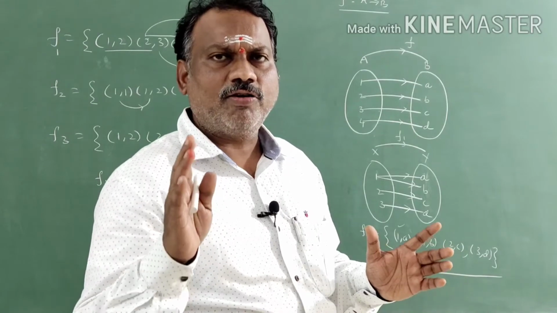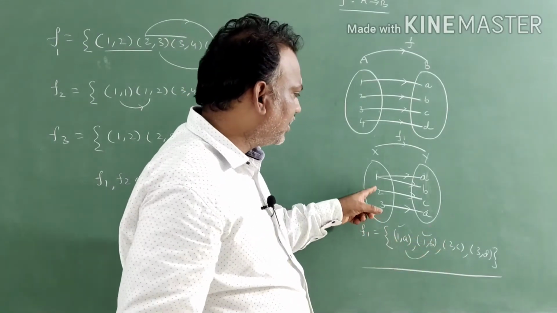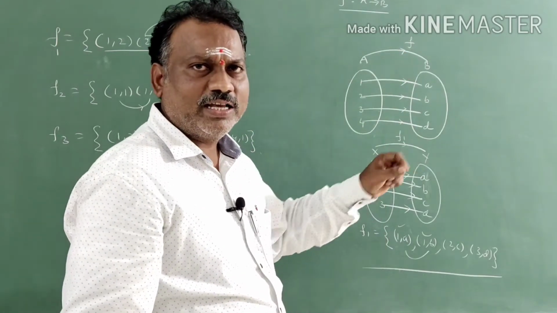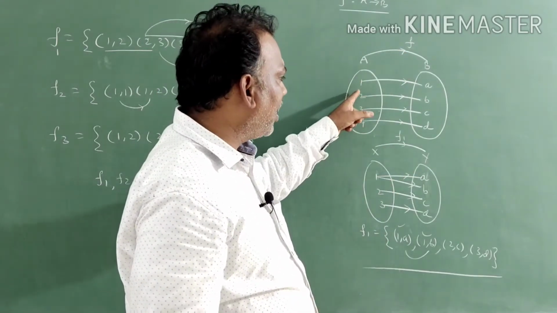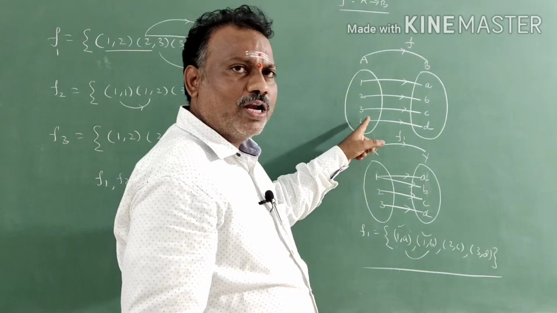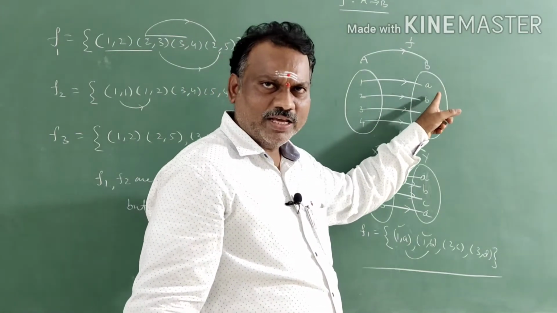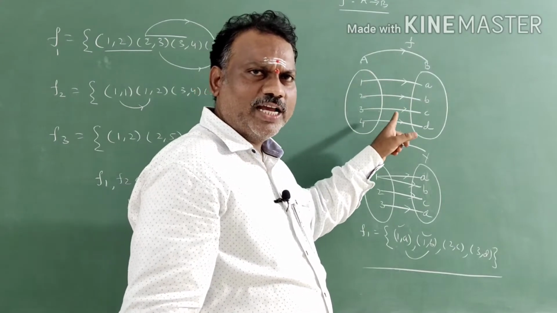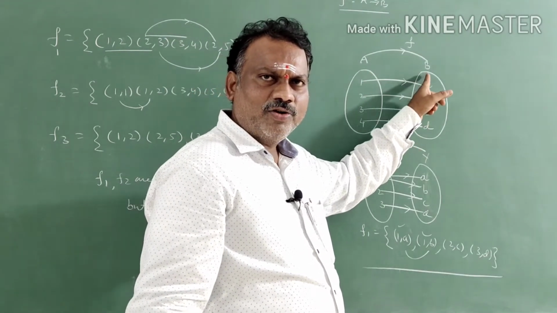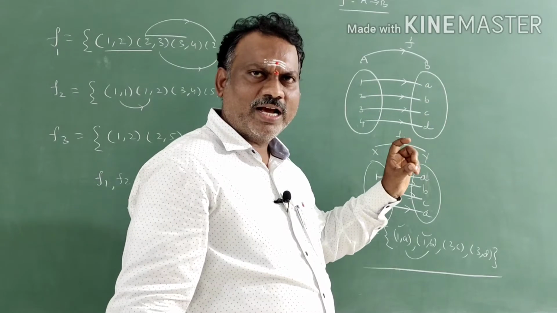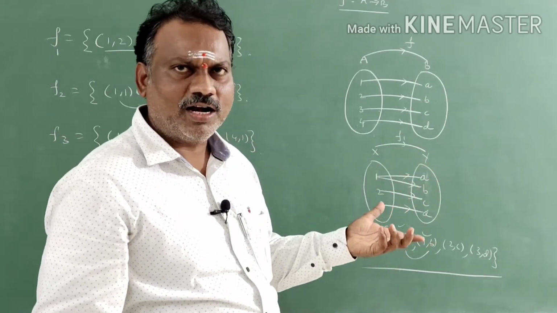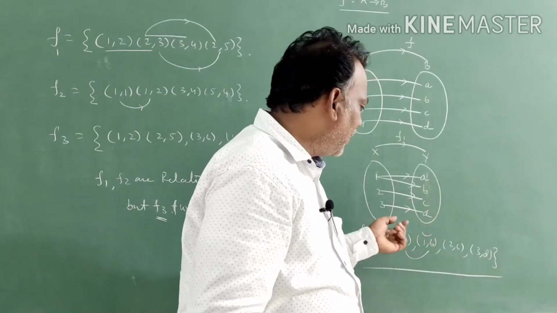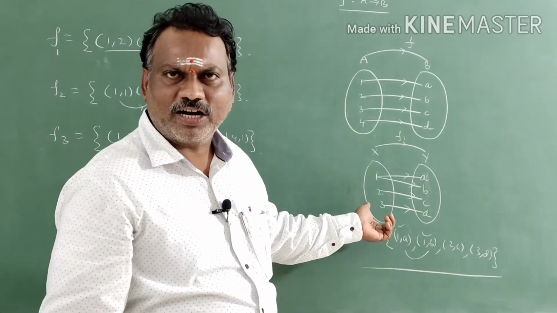I think you are familiar with it. F1 is not a function, but F is a function. Why is it a function? Each and every element of set A has only one image in set B. Correct or not? So for every element of set A there is a unique image in B. Then it is called a function. Clear, students? F1 is a relation, just not a function.